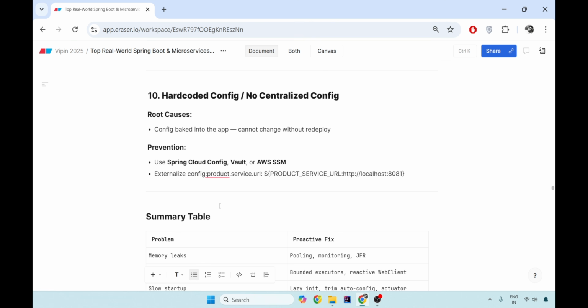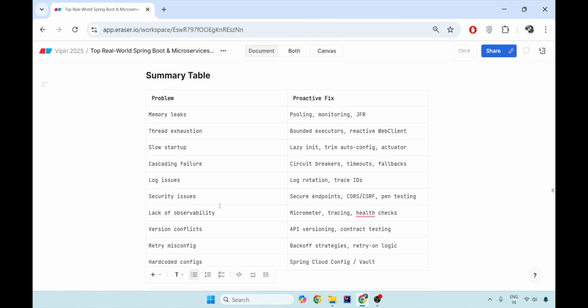So the problems and the proactive fixes we have done: we found memory leaks. We monitored them using JMeter and all those things, profiling, and prevented the memory leaks. If you have thread exhaustion, that means you have not properly handled your thread management. You can either go WebFlux, or IO calls can all go towards the reactive chain. The third issue is slow startup, or the cold start is very high. It was not optimized. You can always fix this by lazy initialization using actuators, and removing the auto configurations of the files not needed at startup. There is a cascading failure in the system, and if you have not properly handled the circuit breakers or Resilience4j, then we are doomed.